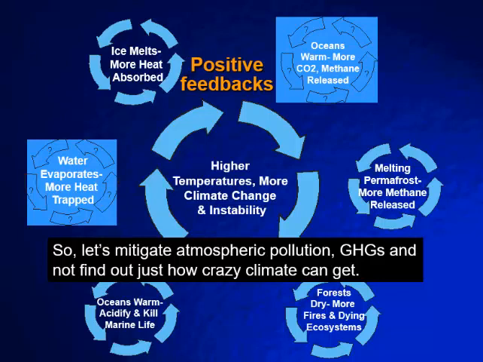As oceans warm, they also acidify as carbon dioxide gets absorbed into them. We'll talk about that later in the course, and it can kill marine life. And with forests, as more forests dry out due to changes in precipitation patterns, we end up with more fires and more dying ecosystems. When they die, they decompose and put more carbon dioxide back into the atmosphere. So there are a lot of really nasty positive feedbacks that really start to happen as we change the climate system. And so one of our big challenges is making sure that we don't have these sweeping changes.